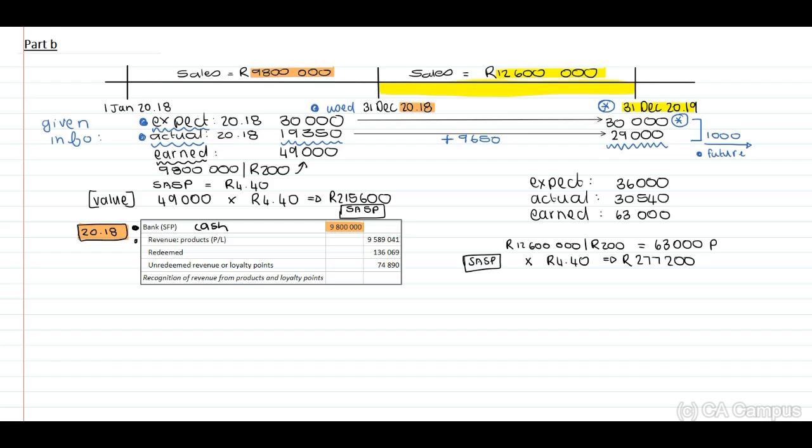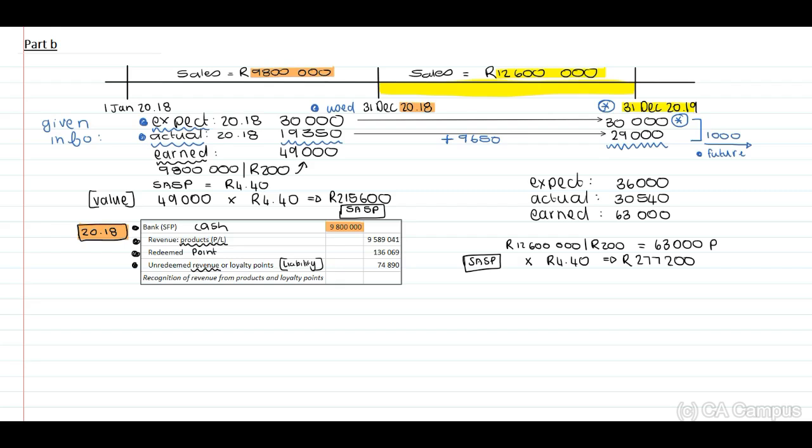They've credited revenue in terms of the product. They've credited the redeemed points. They've credited unredeemed revenue, which is a liability. Therefore, liability contract. This is the journal entry at 31 December 2018.